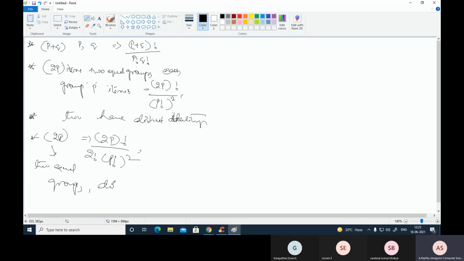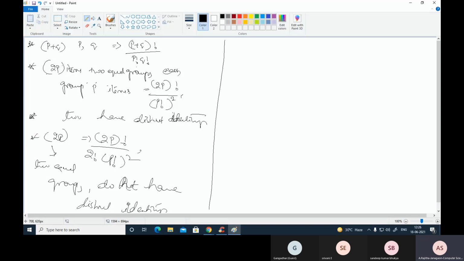These two equal groups do not have distinct identity in this case. Here in this case we do not have equal or distinct identity. So here there is no distinct identity.